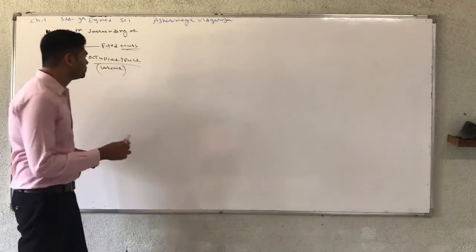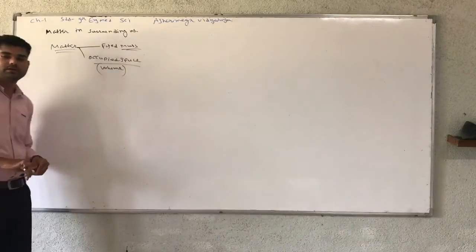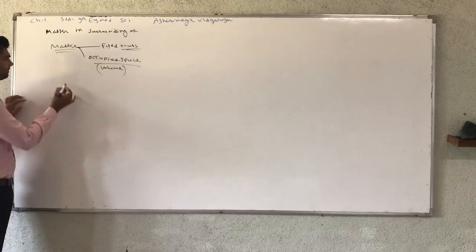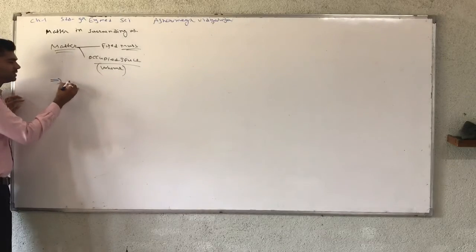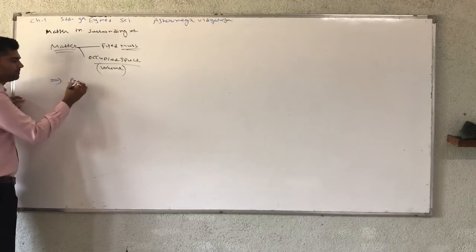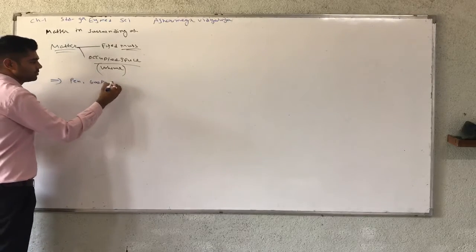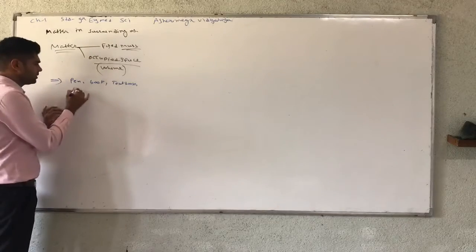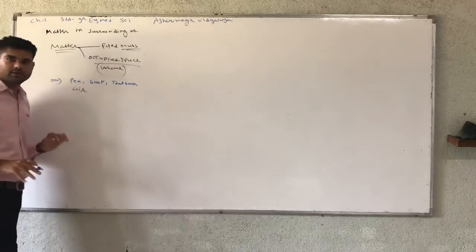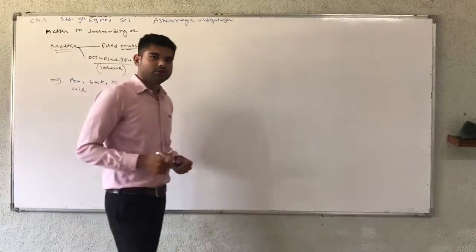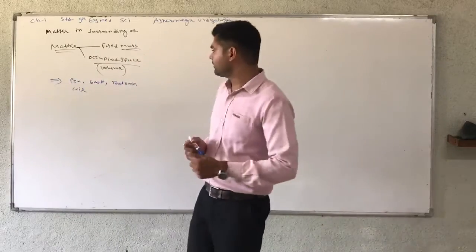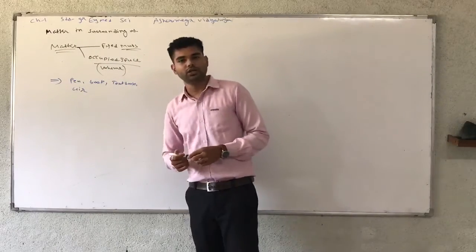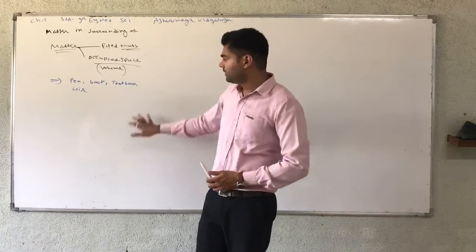Now, examples of matter: pen, book, textbook. These substances all have fixed mass and volume, so they are examples of matter.